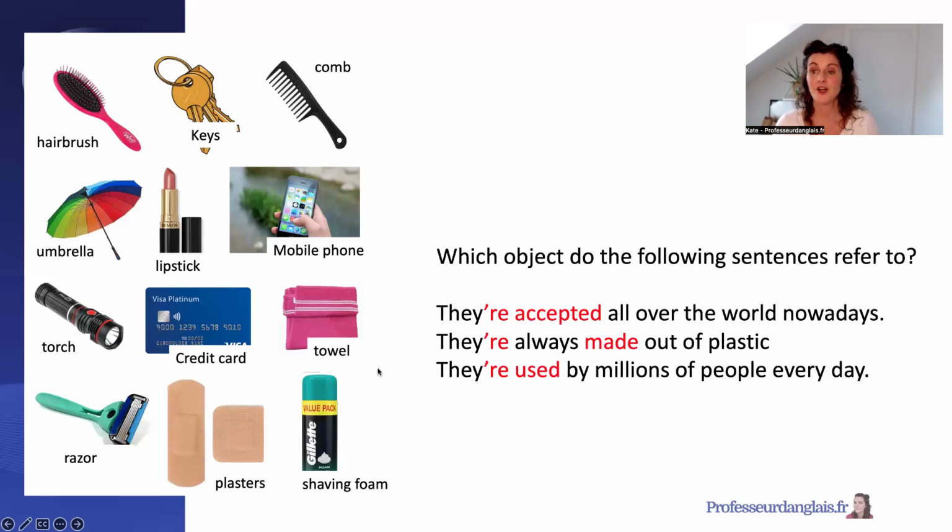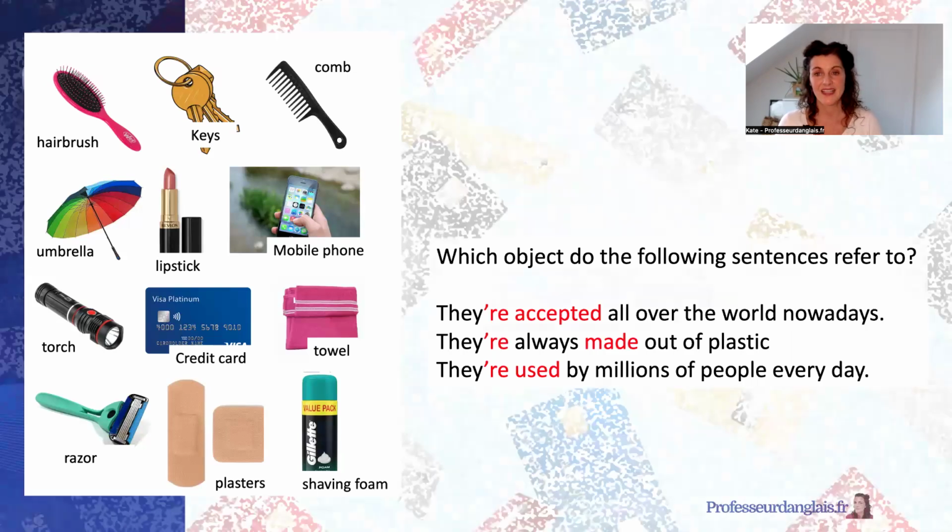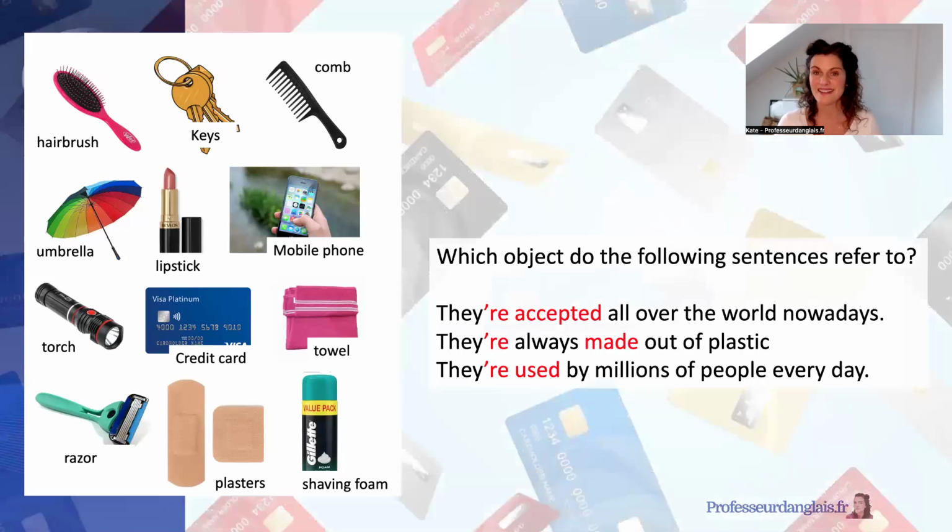And the last one. Which object do the following sentences refer to? So 3 clues, 1 object. They're accepted all over the world nowadays. They're always made out of plastic. They're used by millions of people every day. What is it? It's a credit card. Well done.